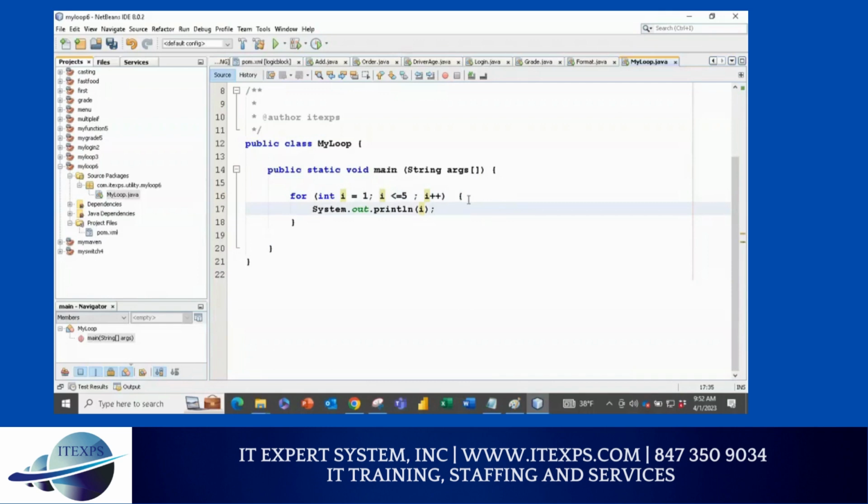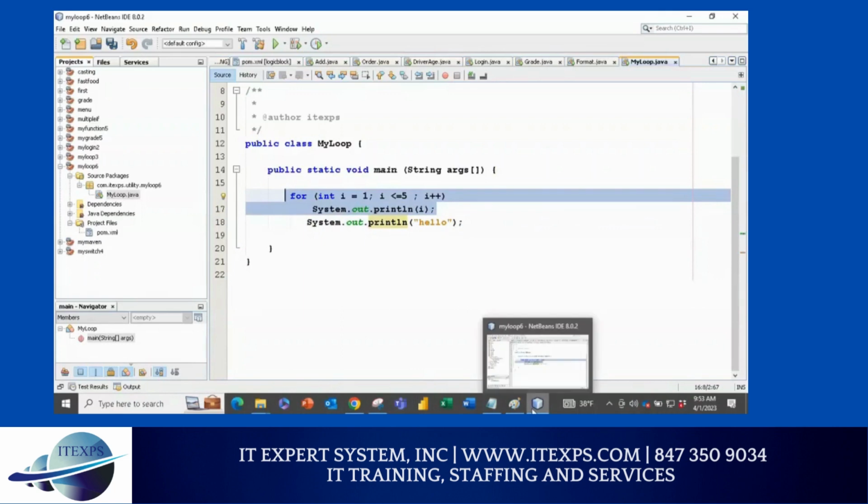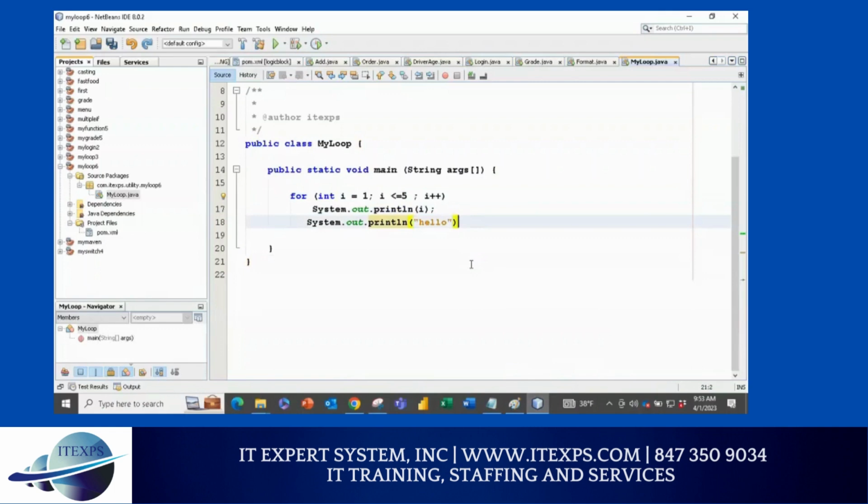If you don't use curly brackets, please understand. Let's say I write this line, hello. I thought I'm writing in a loop, but it is not going to be used in the loop. Why? Because by default, a loop takes only one line. So there is a problem. Do you agree or not? So why go through those hassles? Always use curly brackets and you're good to go. Make sense? Any questions here?